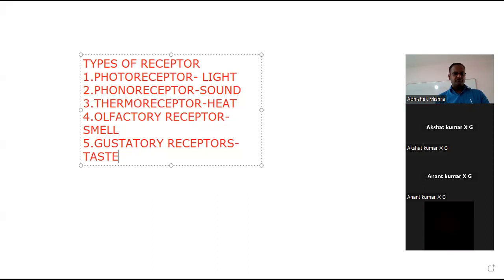So in today's class, we discussed how the neuron works, the types of neuron, the types of receptor, the reflex action and the reflex arc. Now, any point which you would like to clarify again? Because in our next class, we will be starting with the human brain.